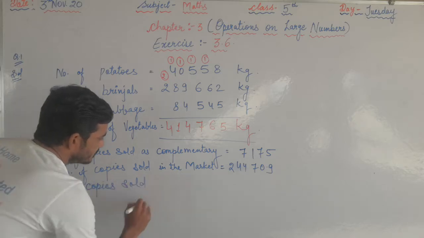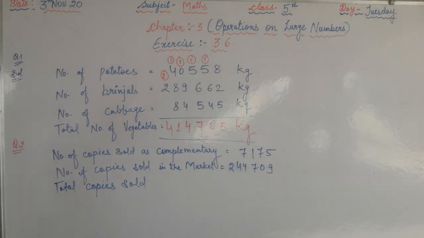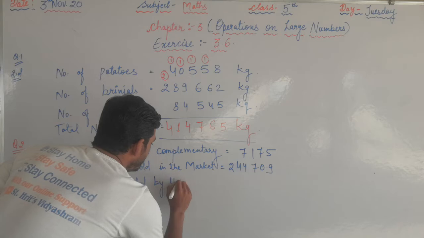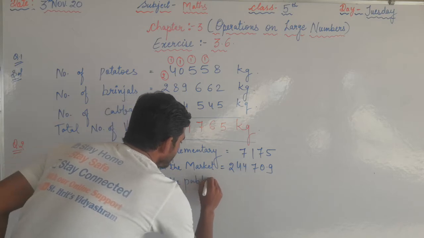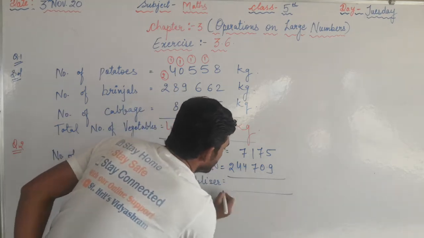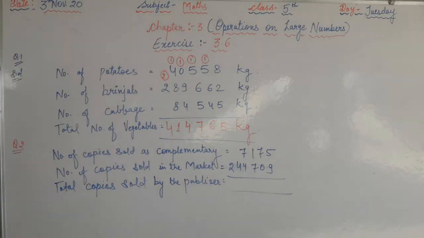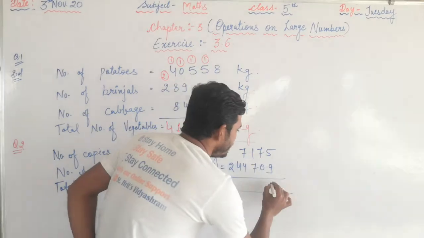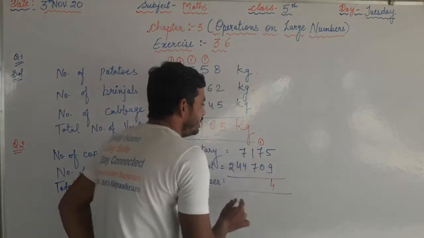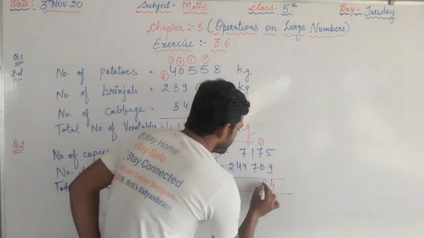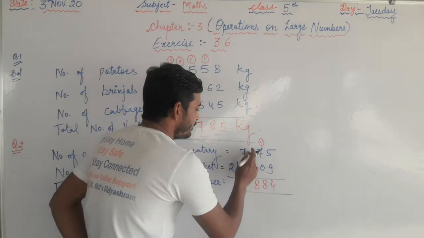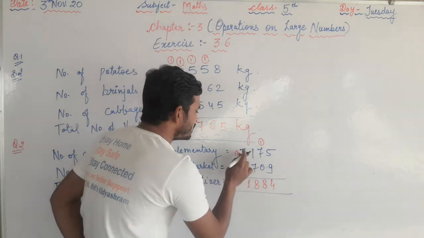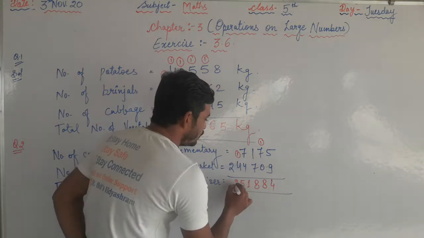Now total copies sold by the publisher equals to, for total what you have to do, you have to add the numbers. 9 plus 5 14, 4 carry 1, 7 plus 1 8, 7 plus 1 8, 7 plus 4 11, 1 carry 1, 4 plus 1 5, and here 2.